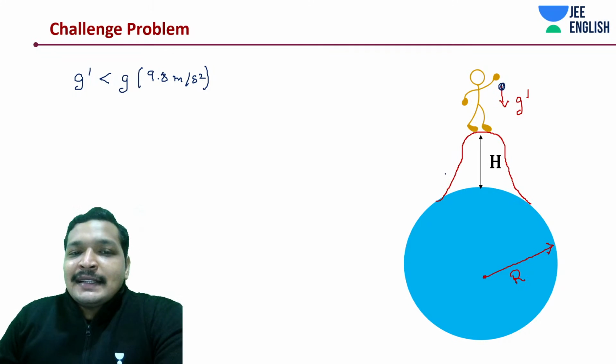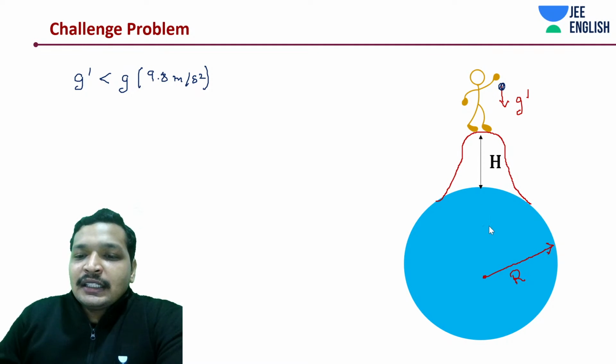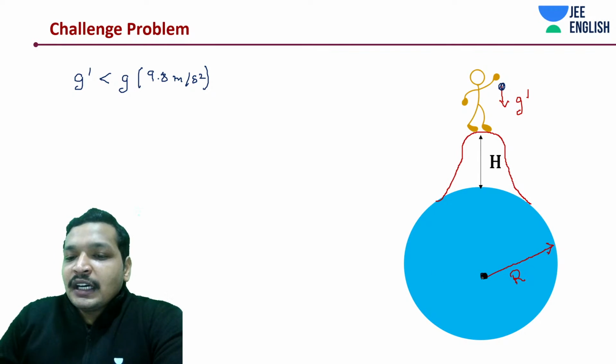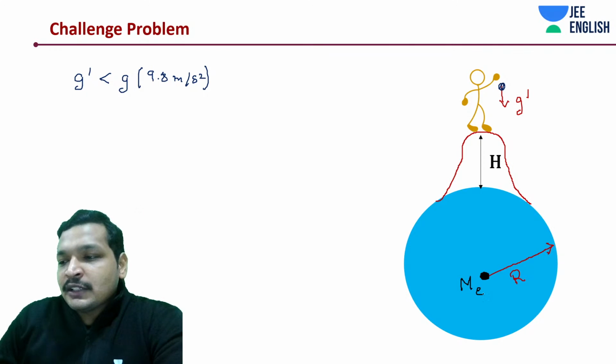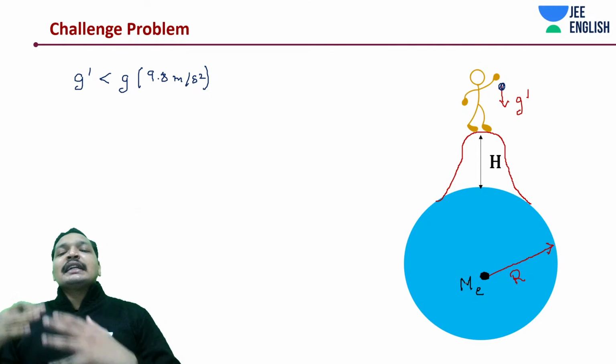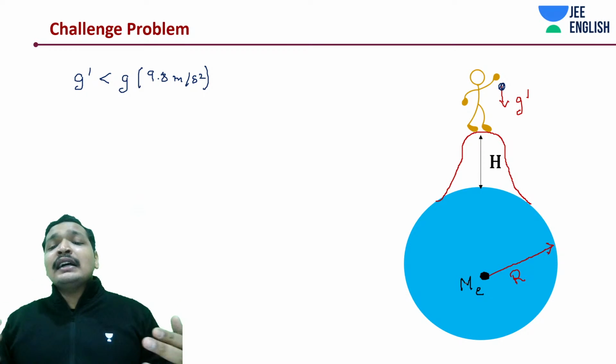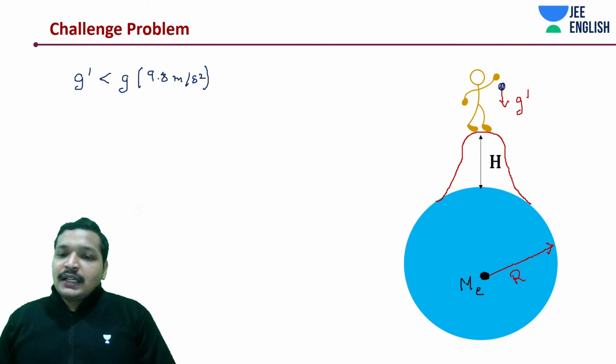So if you remember, it's the same question. Just because it's Earth, we are not going to change our assumption. So we will be saying now, the mass of the Earth is all concentrated at the center. Whatever is the mass of the Earth, it's all concentrated at the center of the Earth, like a point object.